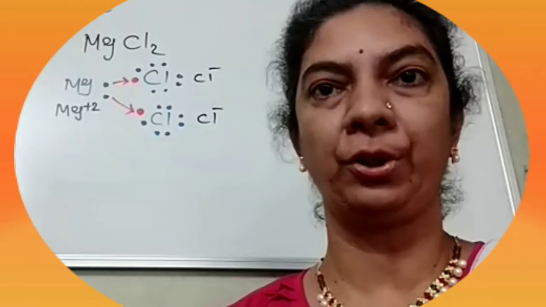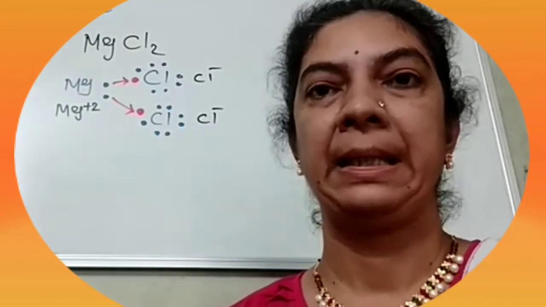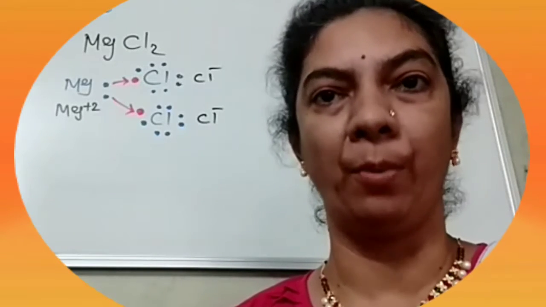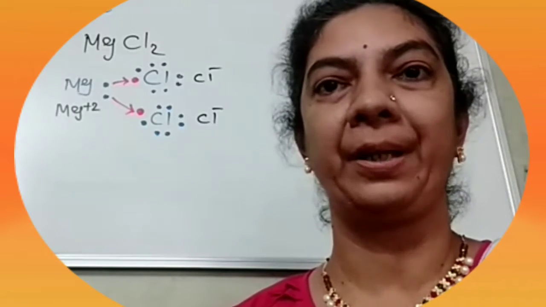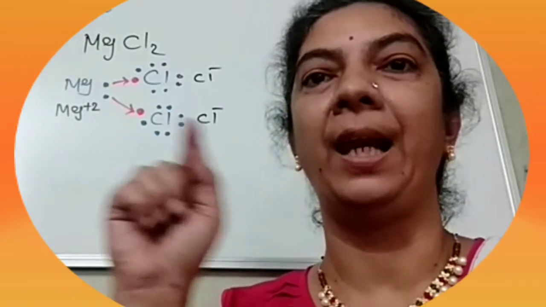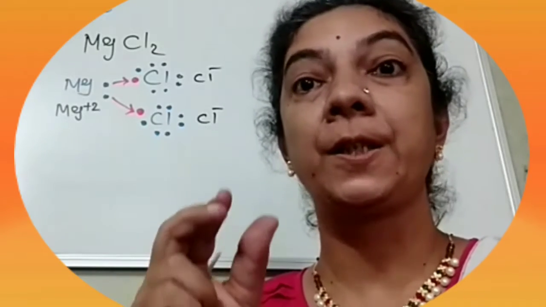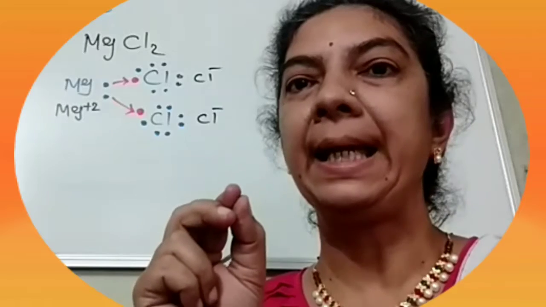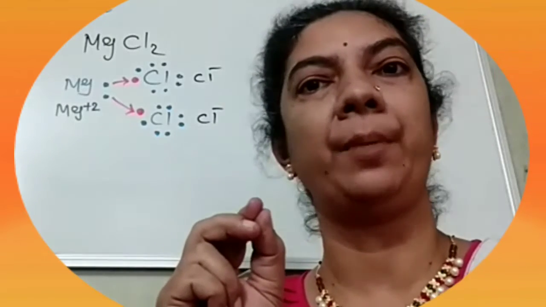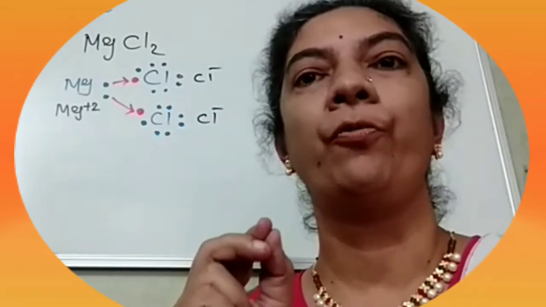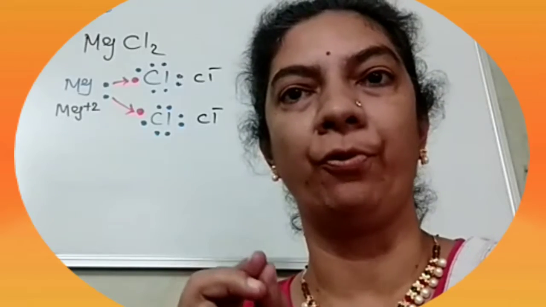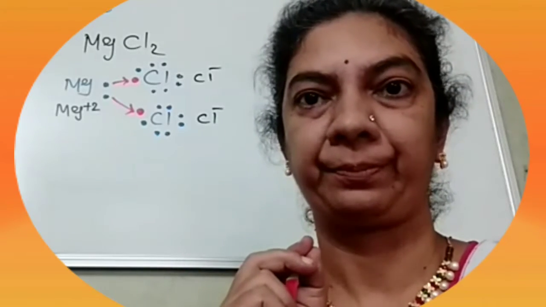This force of attraction is actually the bond. We do not have a physical line as a bond. It's just a sphere, a very small area between the atoms where this attractive force exists.